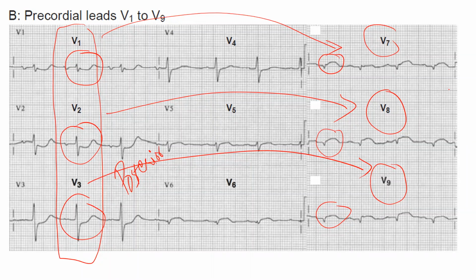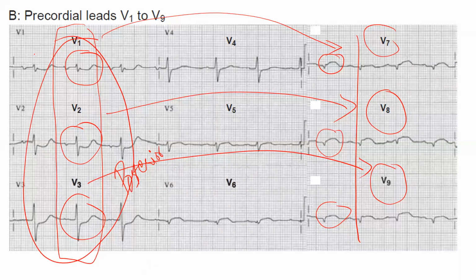Somebody asked, what if there is no elevation in V7 and V8? Then it means that there is NSTEMI. NSTEMI is ST depression only, with no reciprocal changes. Then it goes for NSTEMI. If these elevations were not found, then it would have been subendocardial ischemia only, not transmural ischemia.